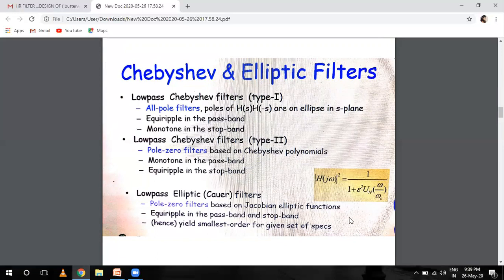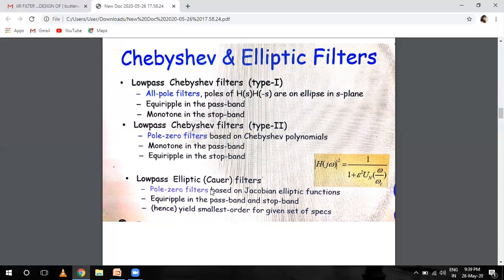Fine. And the low pass Chebyshev filter type 1 is this, and type 2 is the pole-zero filter based on the Chebyshev polynomial, monotone in the pass band, equal ripple in the stop band. And low pass elliptical filters are pole-zero filters based on the Jacobian elliptical functions and equiripple in the pass band and stop band, hence smallest order for the given set of specifications.